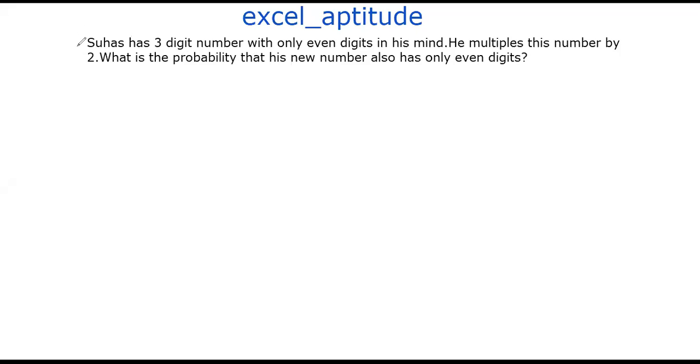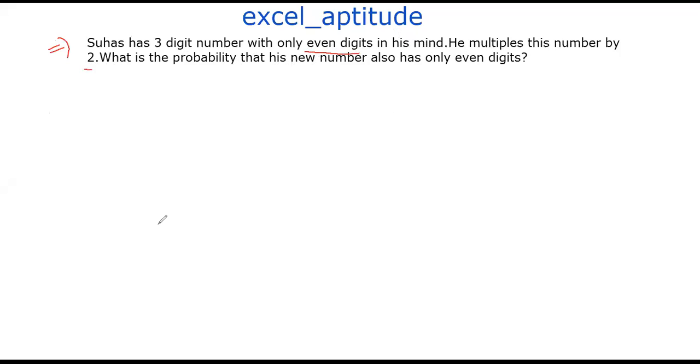Now let me read the question. Suhas has a three-digit number with only even digits in his mind. He multiplies this number by 2. What is the probability that his new number also has only even digits?